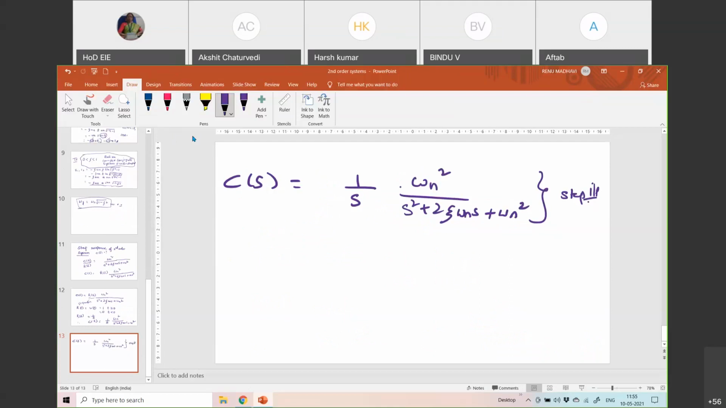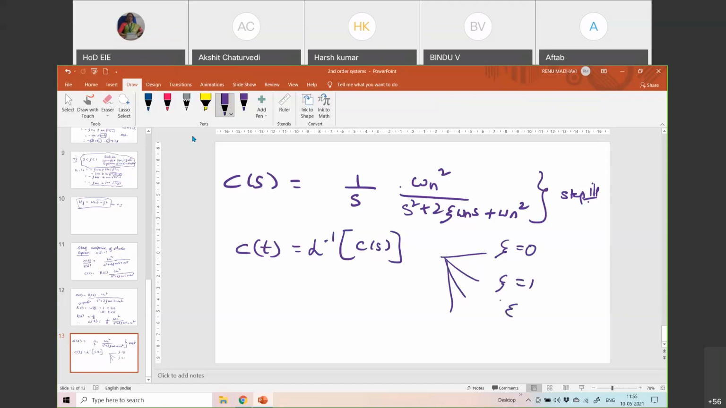Now, but we have to find out C of t, correct? So the time response C of t can be obtained by taking the inverse Laplace transform of this. That is one thing. But to get C of t, which is the inverse Laplace transform of C of s, has to be done, but it's not sufficient. For what all the things we should be able to find out? We should be able to find out C of t for zeta equal to 0, zeta equal to 1, zeta between 0 and 1, and zeta greater than 1. For all the four cases, we should be able to find out.